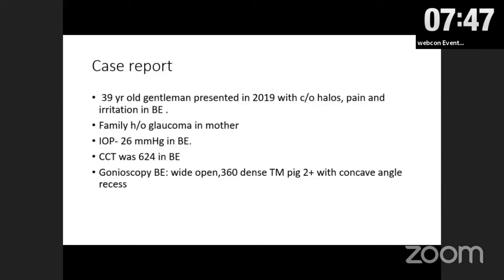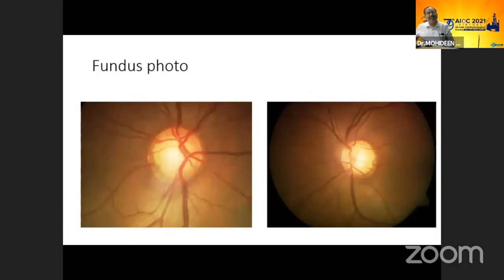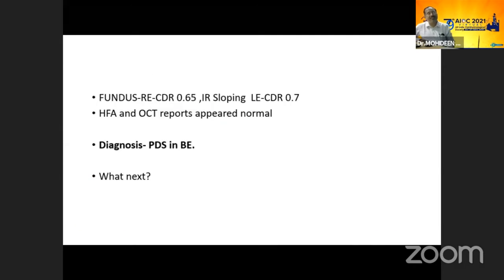Gonioscopy shows a wide open 360 angle with trabecular meshwork pigment 2 plus with concave angle recess. These are the disc findings in the right and left eye, something around 0.6 to 0.7, and an inferior notch in the right eye. The HFA and OCT appear to be normal. So we diagnose pigment dispersion syndrome in both eyes, and what to do next.